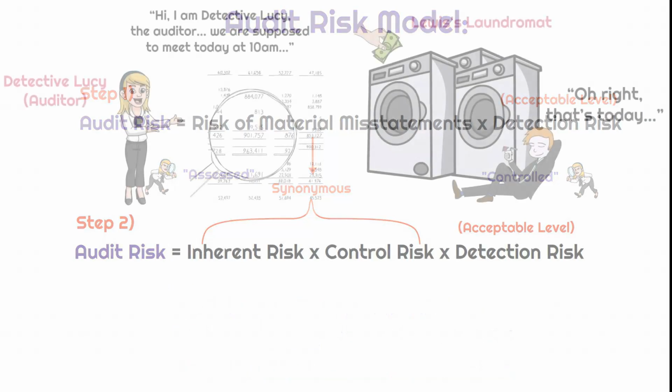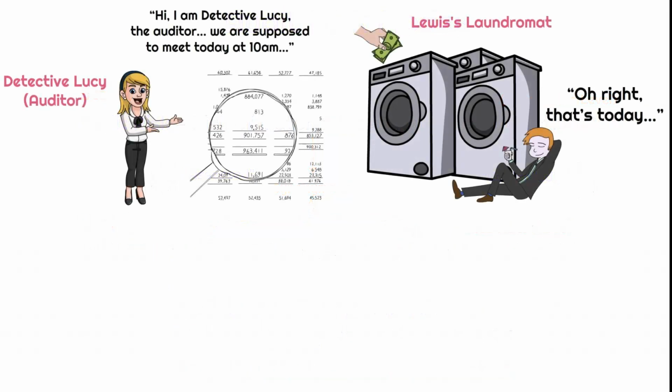So let's assume here for a second that Detective Lucy is auditing Lewis's laundromat. So this is one of the companies that she's staffed on, and for whatever reason, her firm accepted the job. But the reality is, right out of the gate, this has shady stuff written all over it. So why is it so shady? Well, for one, all of the transactions are paid directly to the manager, Lewis, in cash. And not to mention, when Detective Lucy showed up to meet Lewis to introduce herself as the auditor, Lewis was totally hammered drunk at the meeting.